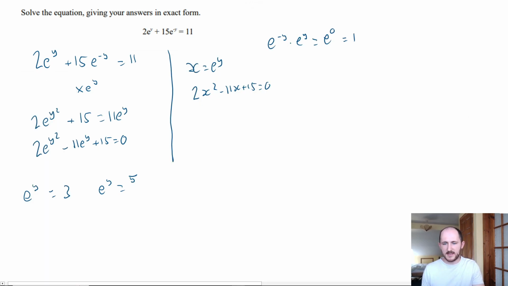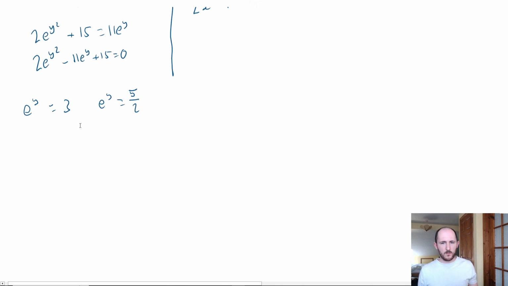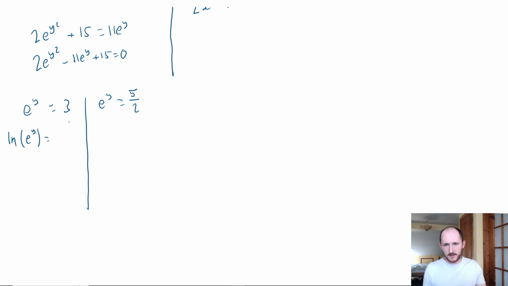Now, of course, this isn't actually our answer, because do we care about e^y? No, we care about what y is. So this is just solving the equation once more. If we take the natural logarithm, because it's base e, then e^y equals 3 becomes y equals ln 3. Remember, these ln's will cancel out.